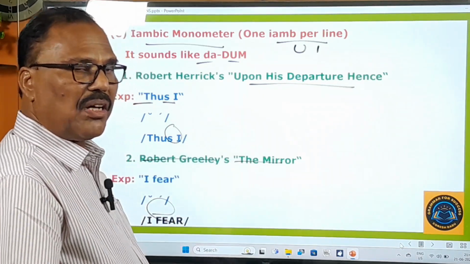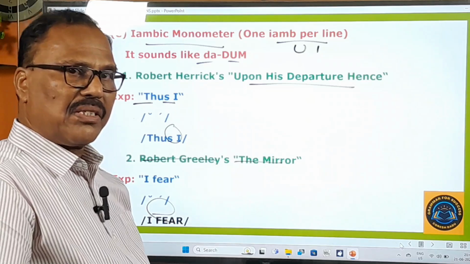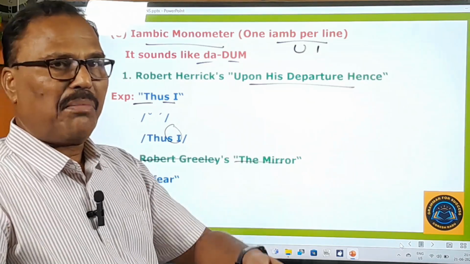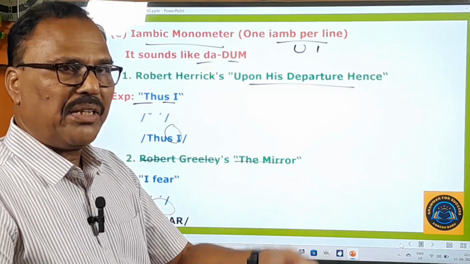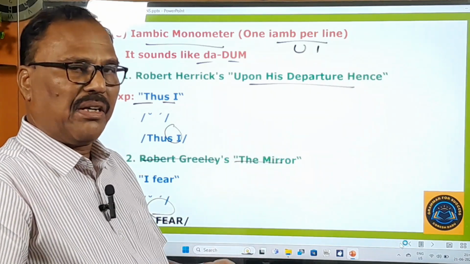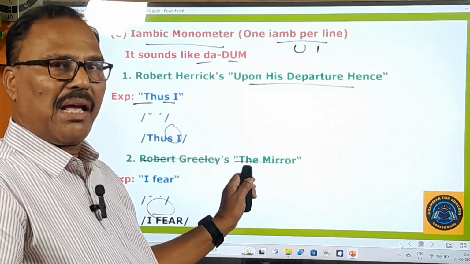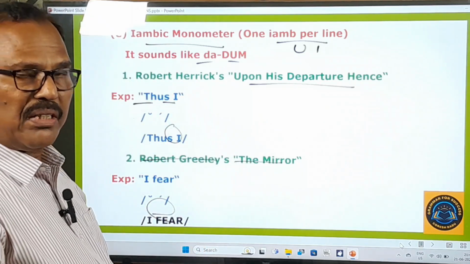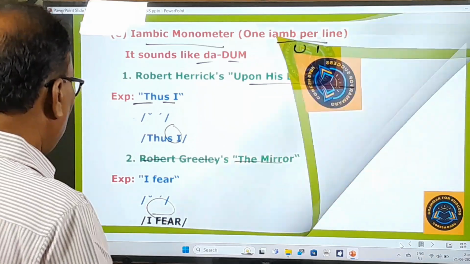So far you have learnt all the metrical patterns beginning with iambic: iambic pentameter, iambic tetrameter, iambic trimeter, iambic dimeter, iambic monometer. These 5 meters you have learnt with iambic. But now the other meters are the anapestic, the dactylic, the spondaic. So all these things are there. Now let's go to learn about all of them.